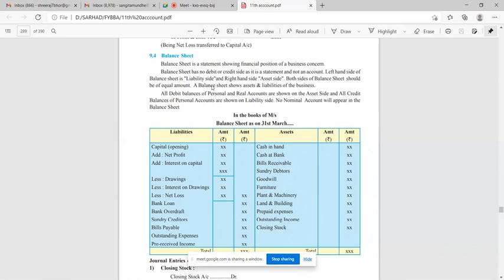All debit balances of personal or real accounts are shown on the asset side, and all credit balances of personal accounts are shown on liability side. No nominal account will appear in the balance sheet.